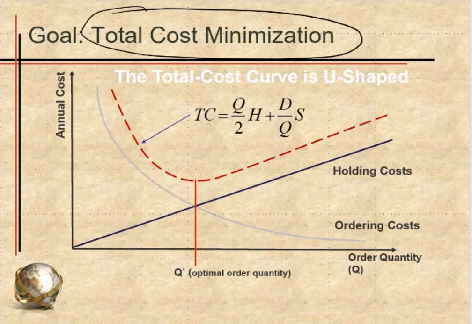So again, our intuition is we are trying to find some balance point. Visually, that balance point actually is right here. It's the Q star point. At this point, the holding cost line and the ordering cost line cross right here, which means at this point, the holding cost equals the ordering cost. This is the point. Okay. And these two lines cross each other.